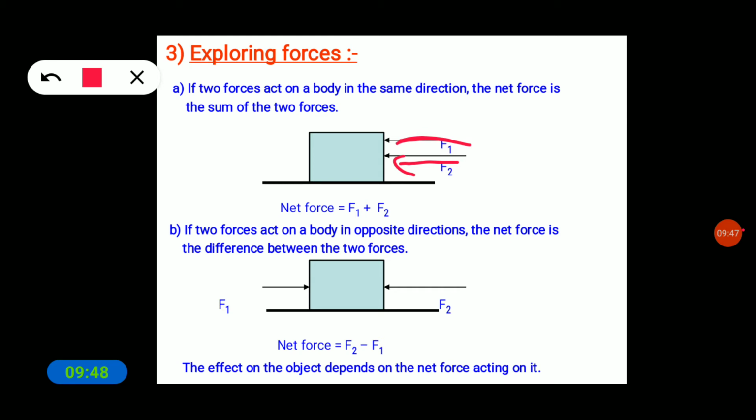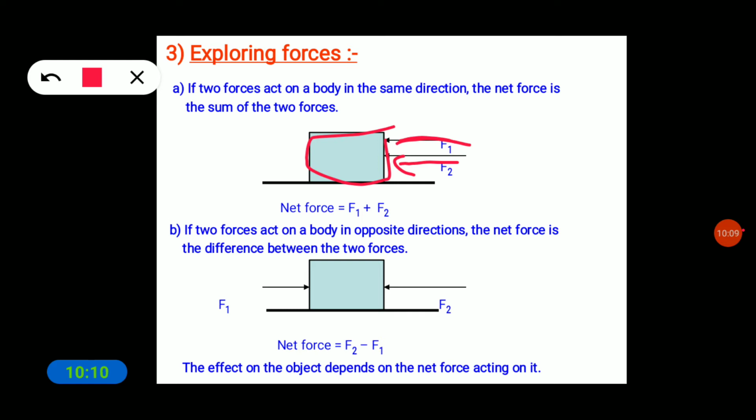They are pushing this box by applying force in the same direction, so the box will move, it will change its position, or move a certain distance.